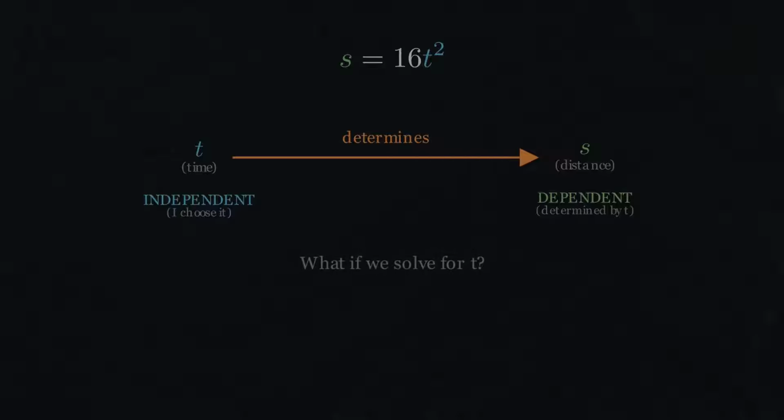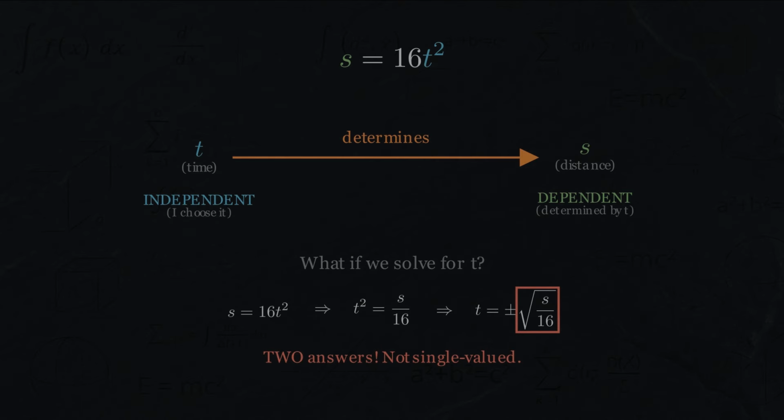I can solve for t instead. If s equals 64, then t squared equals 4, so t equals plus 2 or minus 2. Wait, 2 answers? When I input s equals 64, I get 2 possible values of t. That's a problem. Calculus works with single-valued functions. One input gives exactly one output. So we treat these as 2 separate functions.